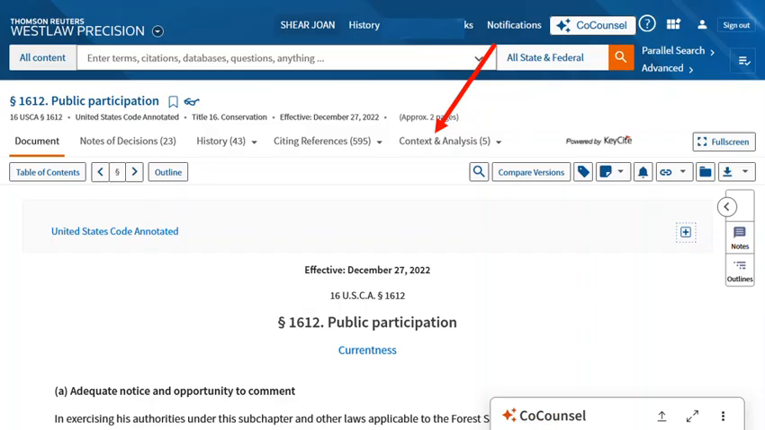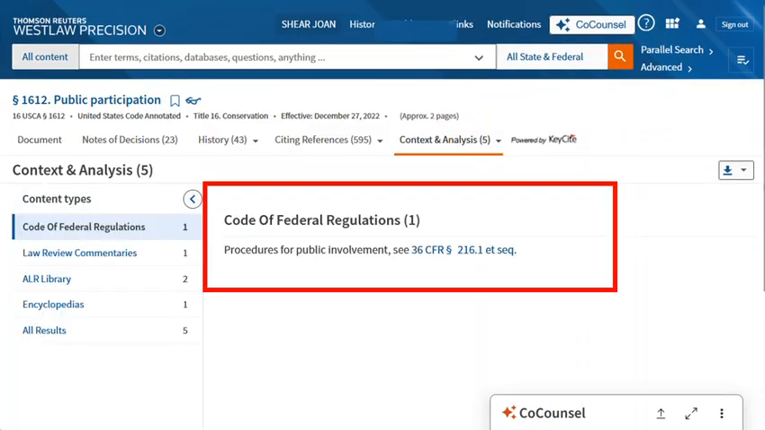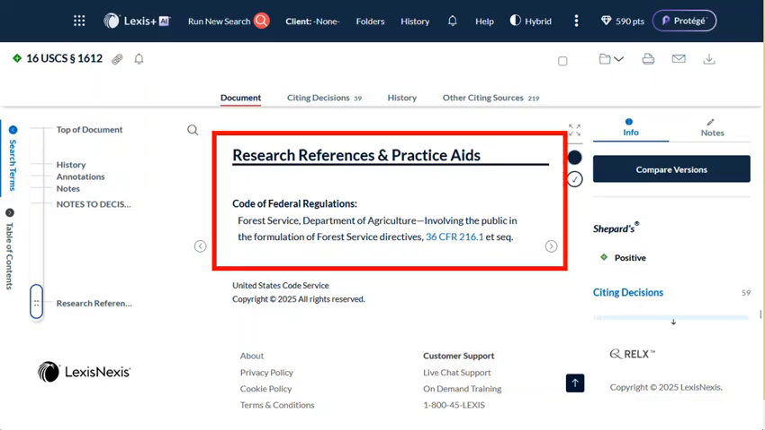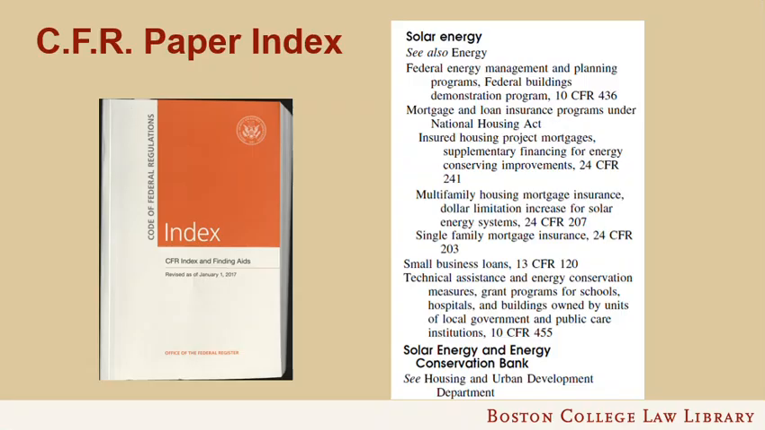One way is through the authorizing legislation. 16 U.S.C. Section 1612 authorizes public participation in the regulations relating to the Forest Service. The Context and Analysis link on Westlaw provides a link to those regulations in the CFR. Similarly, on Lexis, if you start with the authorizing legislation, 16 U.S.C. 1612, the Research References and Practice Aids provides you with a link to the associated regulations.